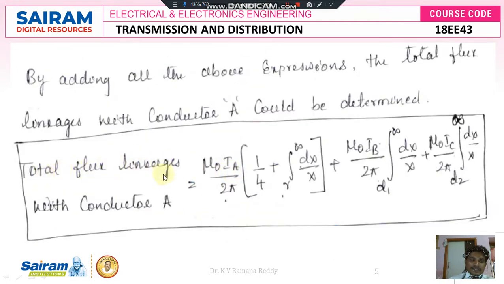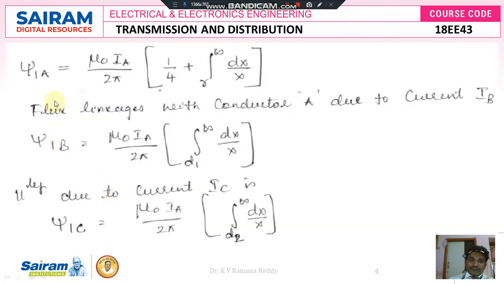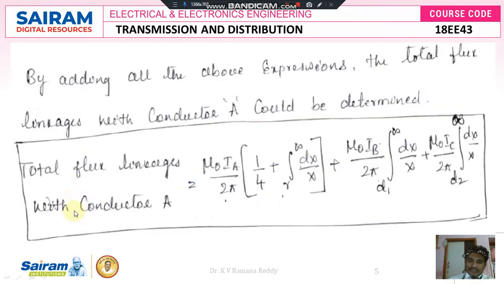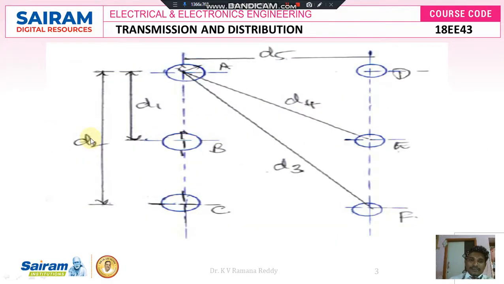That is, the total flux linkages with conductor A is equal to mu naught into IA divided by 2 pi of 1 by 4 plus integral R to infinity into dx by x, plus mu naught into IB divided by 2 pi integral d1 to infinity dx by x, plus mu naught into IC divided by 2 pi integral d2 to infinity into dx by x. So not only these three conductors, we can express the same formula for psi 1A, psi 1B, psi 1C, similarly like psi 1D, psi 1E, psi 1F.